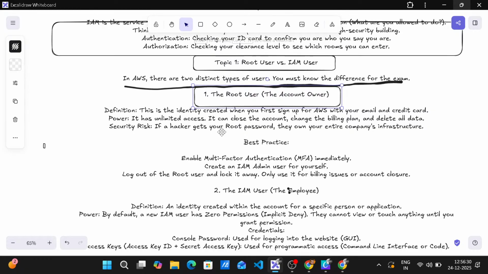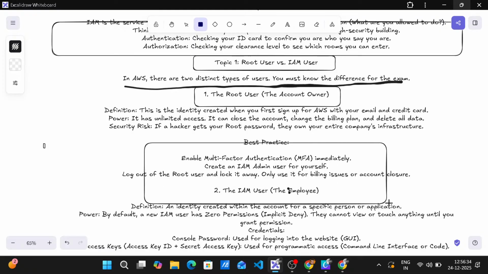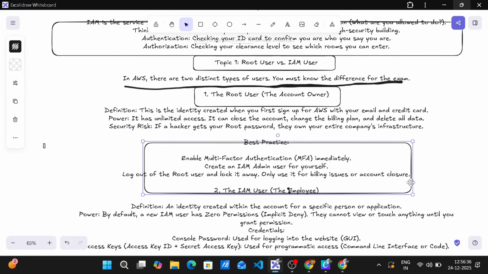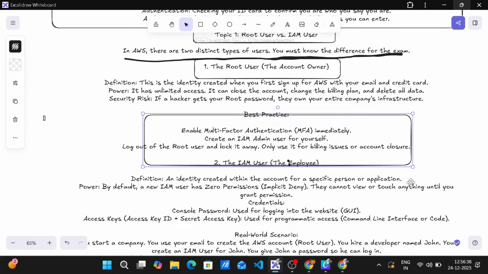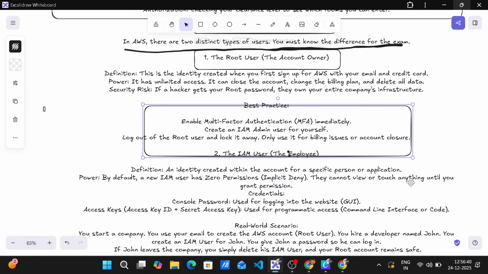Best practice: enable multi-factor authentication, MFA, immediately. Create an IAM admin user for yourself. Log out of the root user and lock it away. Only use it for billing issues or account closure.